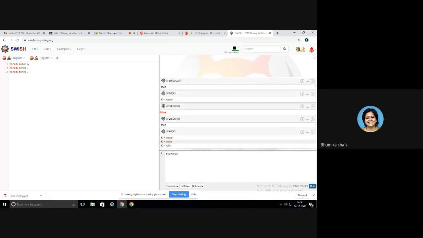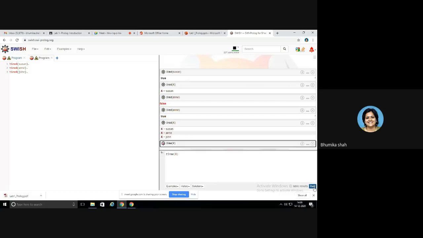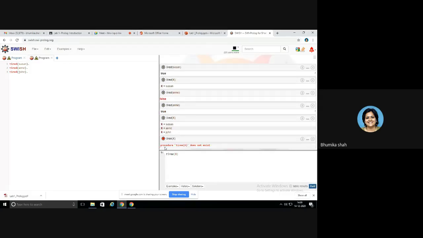Are you getting this? Suppose I make a mistake here in writing the name of the procedure. What will happen? See, procedure tire does not exist. So what it will do, whenever you write anything with round brackets, it will come to know this is a procedure, meaning the name of a predicate. It will try to match it anywhere possible. But here it is not possible, and hence it will identify that you have used a function but you have not declared it. That kind of error.